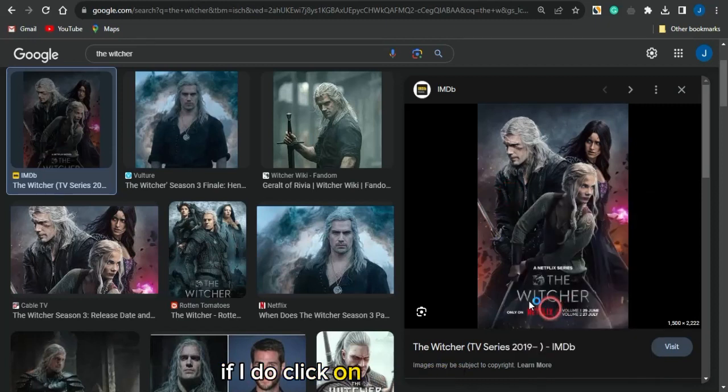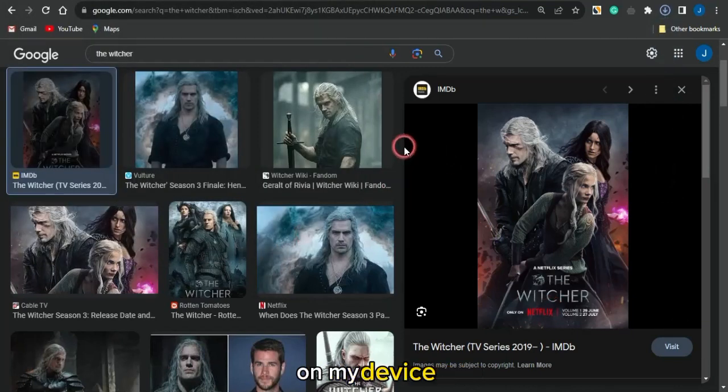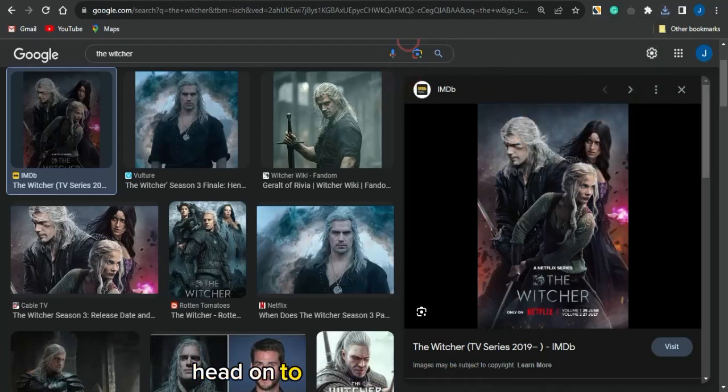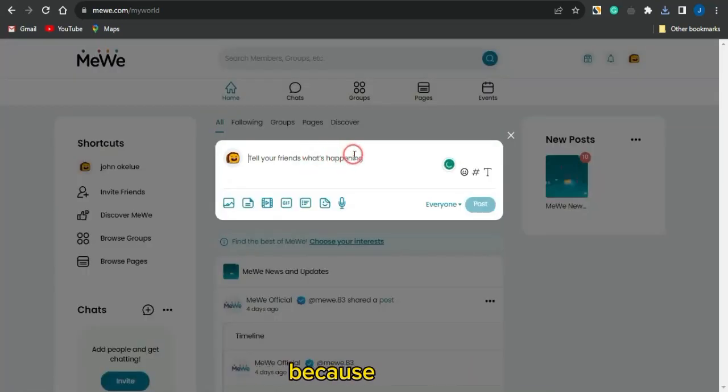So if I do click on that right now, I can go on to saving this image on my device. Once that has been downloaded, I then want to simply head on to this platform, which is called MeWe.com. If I head on to this platform, you just want to go on to writing a simple post right here, because this is a kind of social media platform which you could utilize.